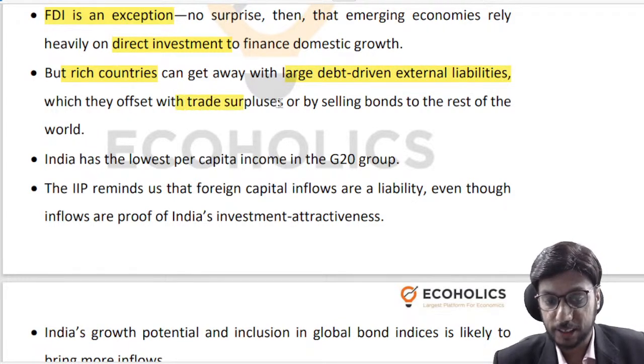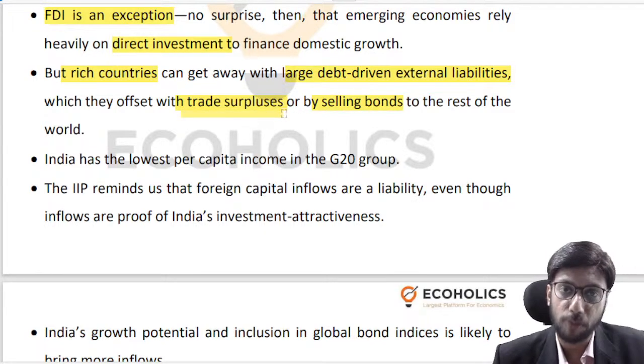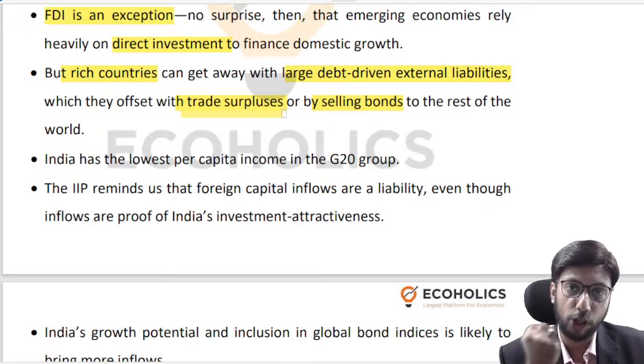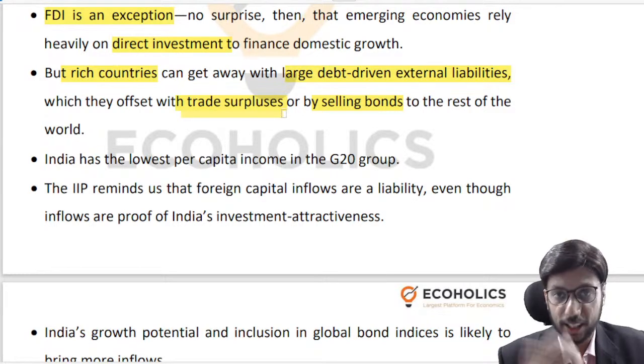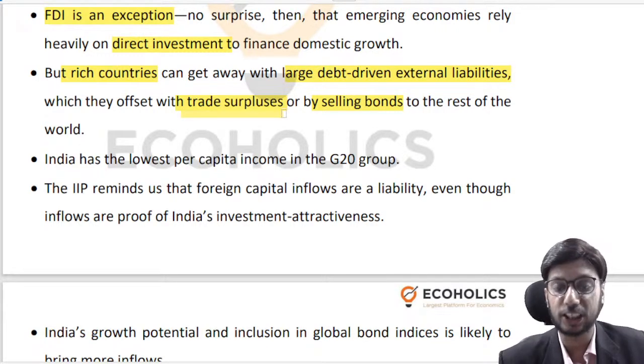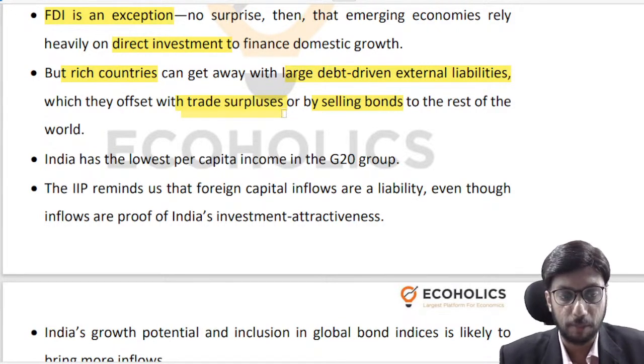Because they are having trade surpluses, they can sell bonds. They earn a significant amount of money on current account. They can sell bonds because people believe in their macroeconomic stability, people believe in their political stability and so on. So they can mop up money quite easily. So they can go down this large debt driven external liabilities route, but not so much for developing countries, not so much for low income countries.